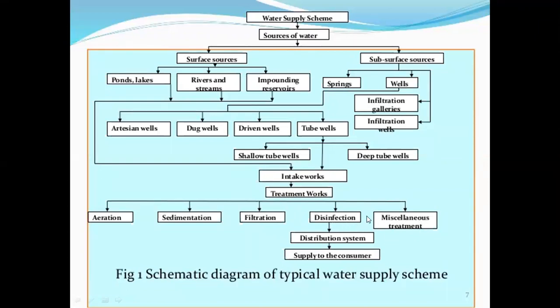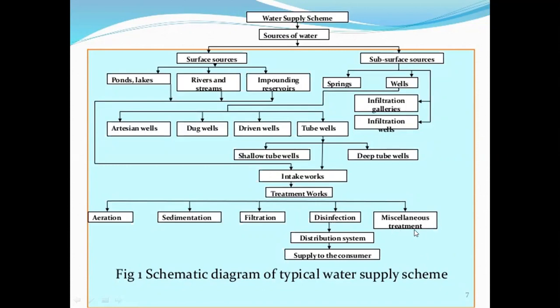After disinfection, the water gets purified, but in some cases some microorganisms or bacteria are remaining in the water. Then the miscellaneous treatments are given to the water, like the softening of water or filtration through sand or removal of iron and magnesium in the water.